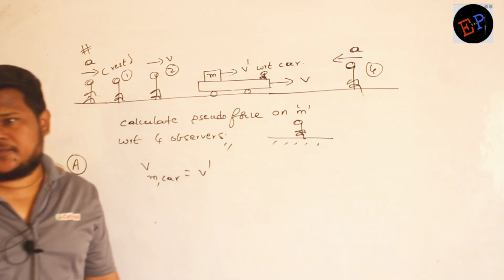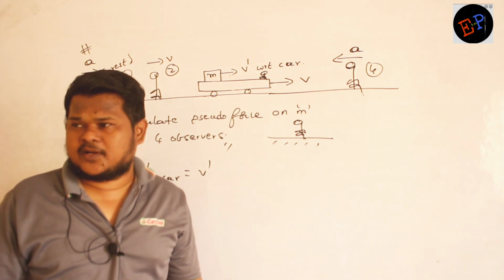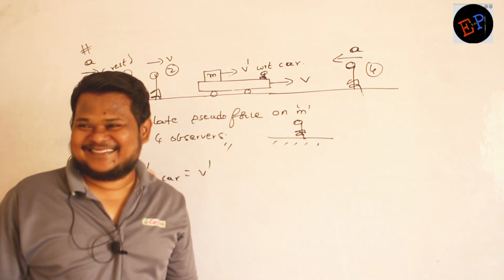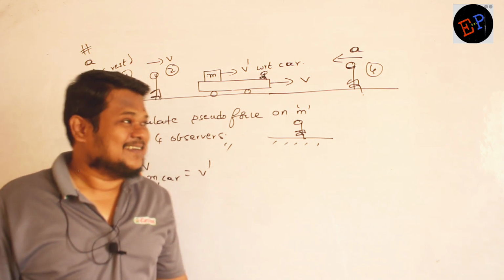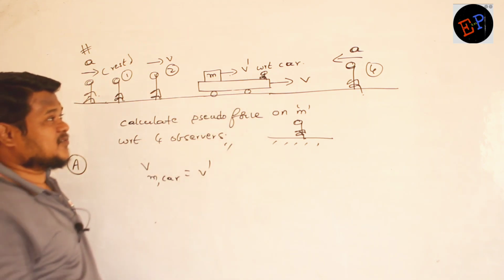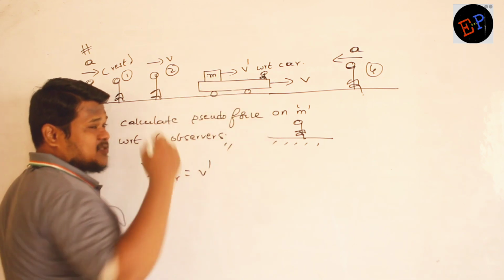Mathematically we will solve afterwards. First you say it by using your common sense. V is the velocity of the car. I want the velocity of this mass with respect to this observer.